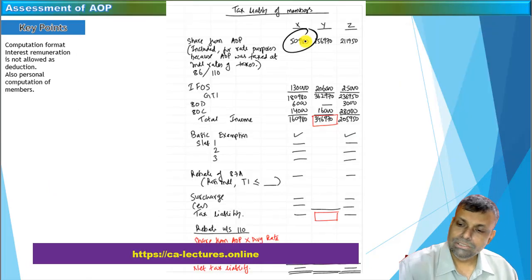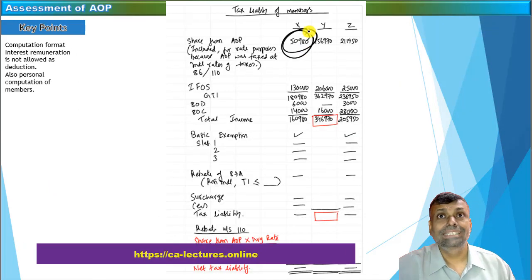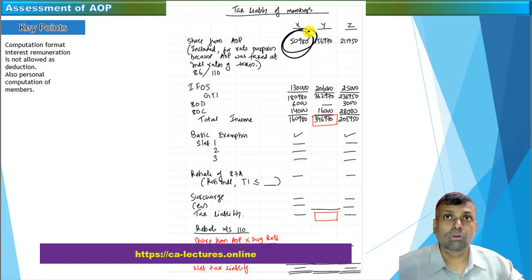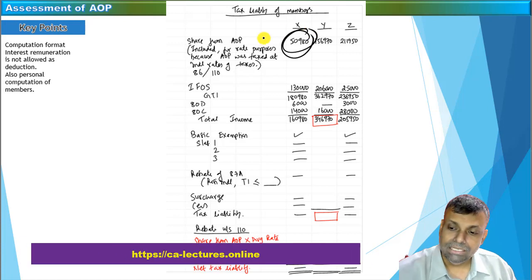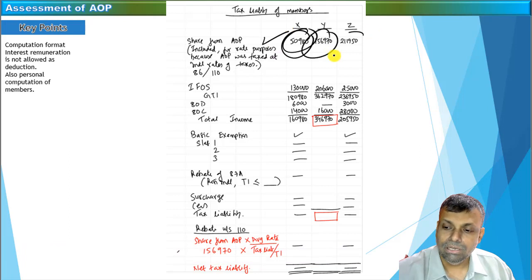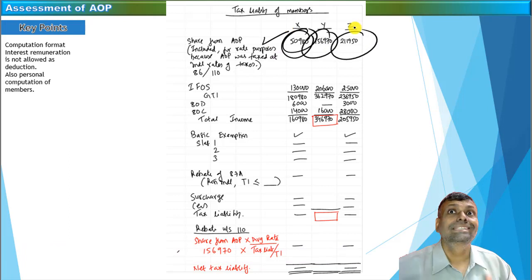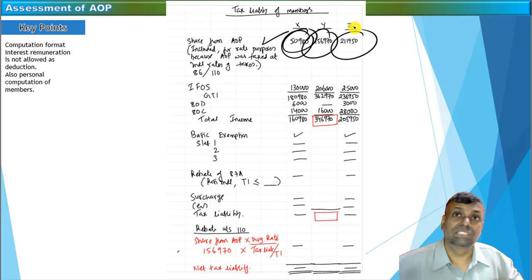Listen very carefully. That is already included in the computation of Mr. X. Why is it included? It is because in this particular adjustment of the question, AOP is paying tax as per individual rates of tax. So if the AOP is paying tax as per individual rates of tax, this figure is included for X, similarly for Y, similarly for Z. But it is included for the rate purposes. I repeat, it is included for the rate purposes.